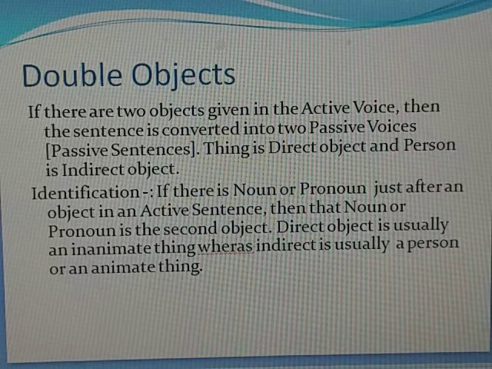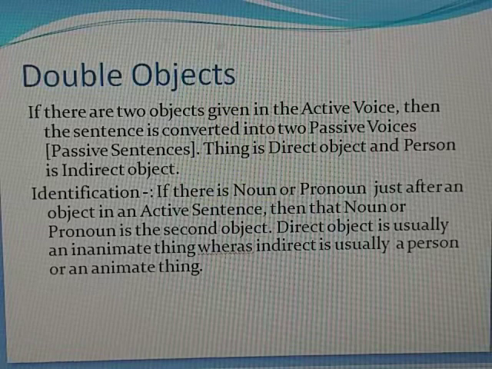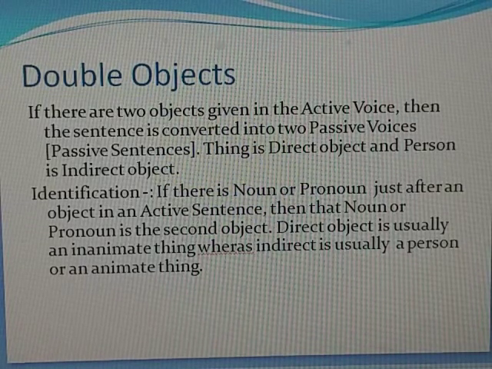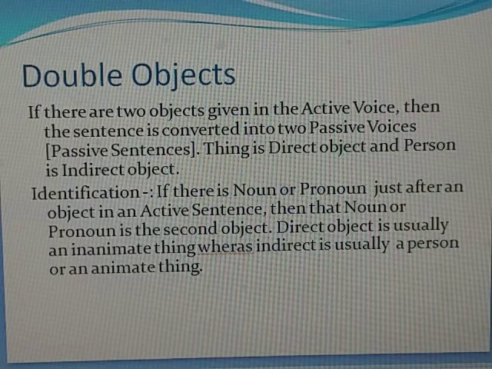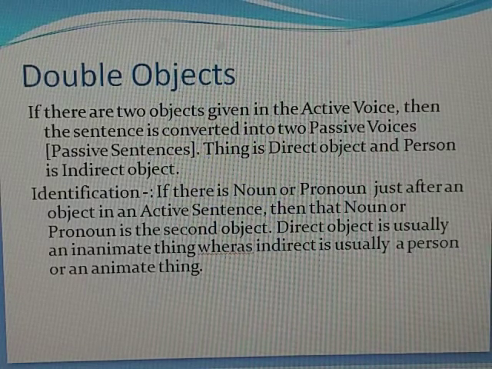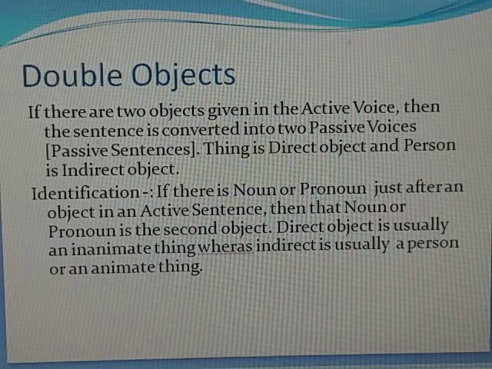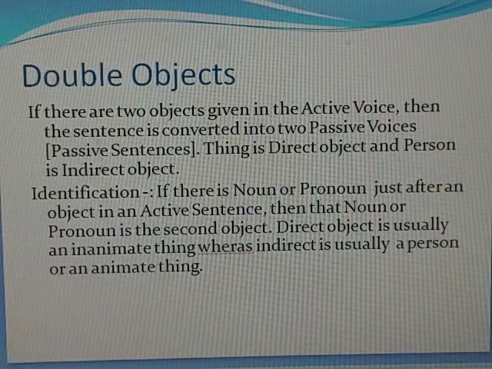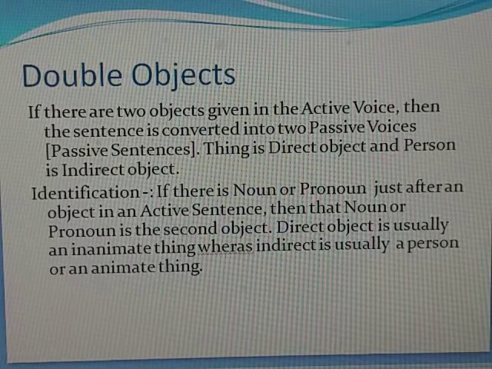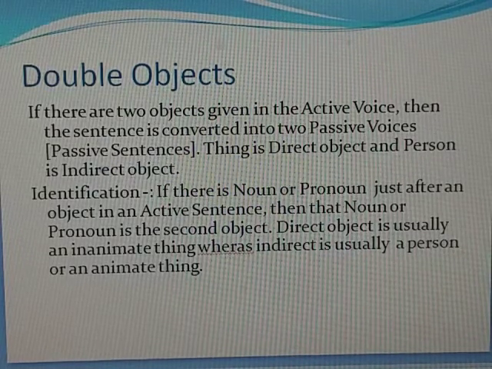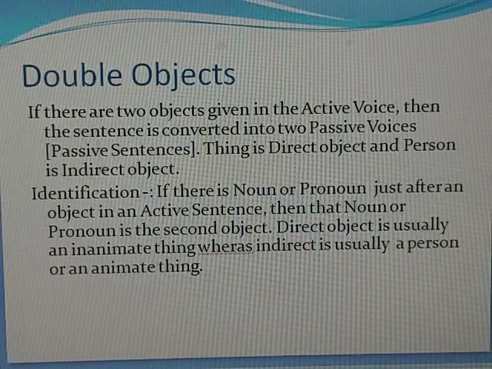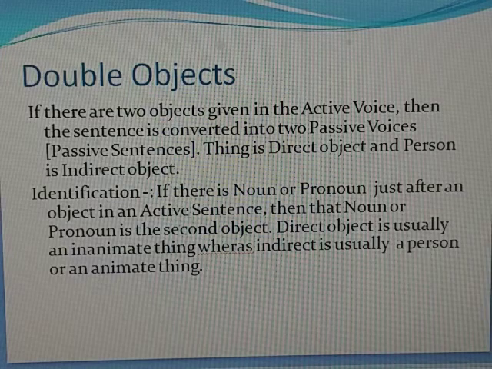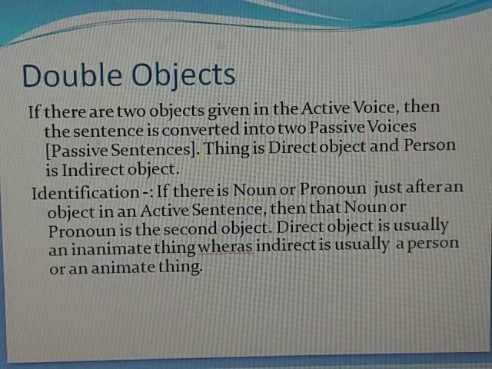As I gave you an example, I give her a pen. Here her is the indirect object and pen is the direct object, because her is a living thing. She must be a living person and pen is non-living. So this is the direct object. I think you would have understood the difference between indirect and direct. The direct object is a non-living thing and the indirect object is a living thing. Let's see next.